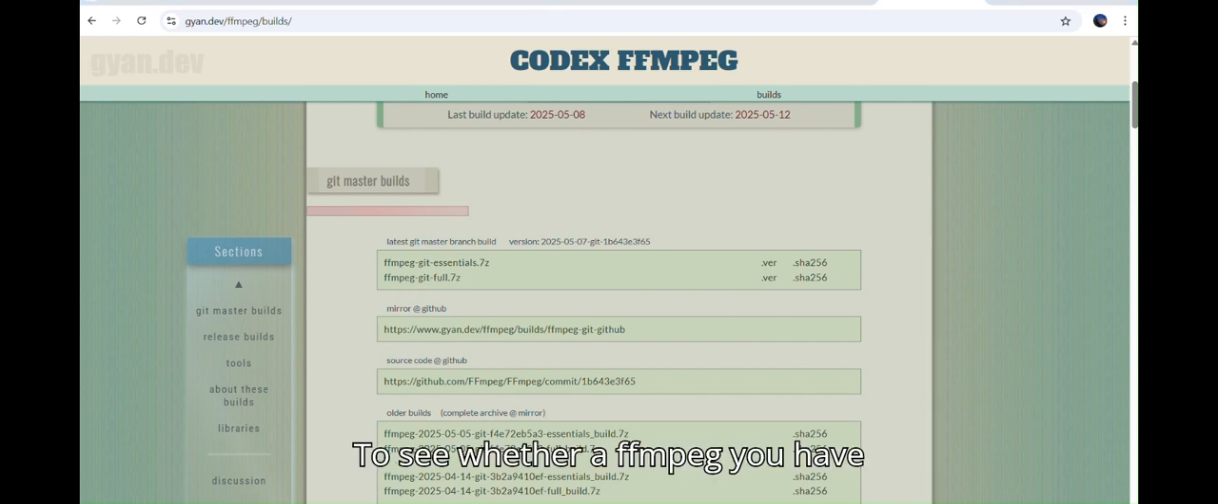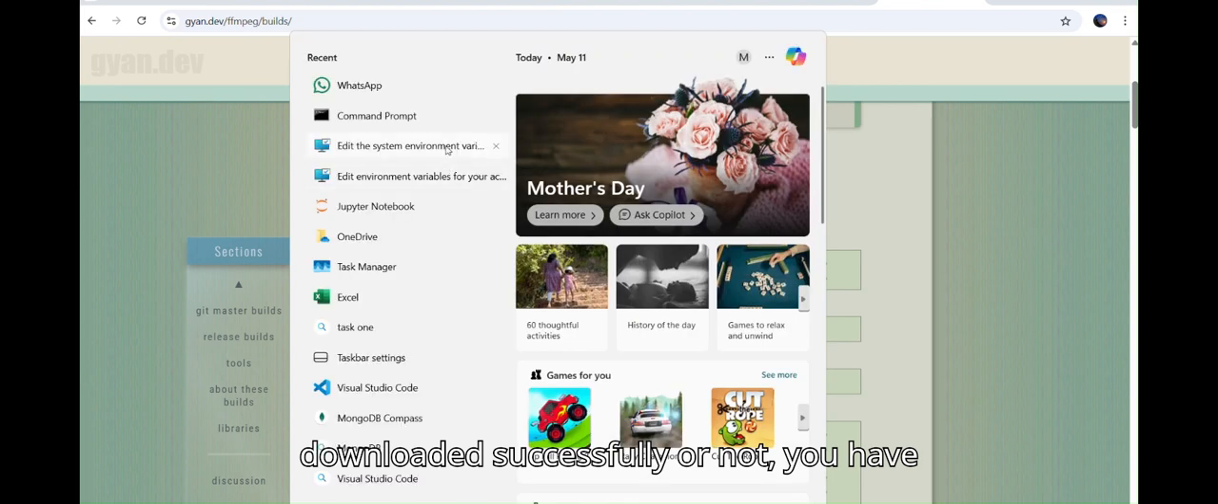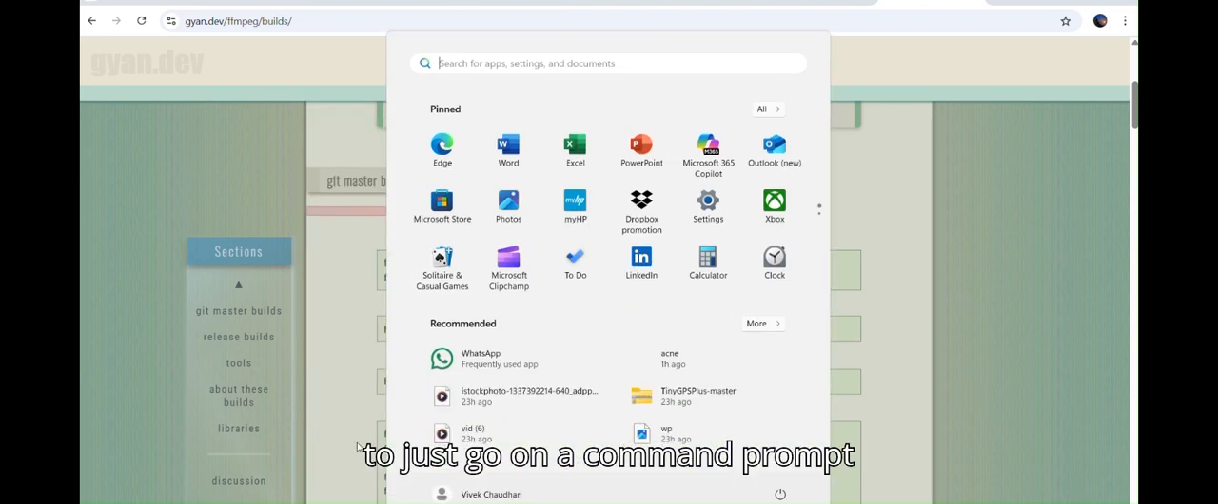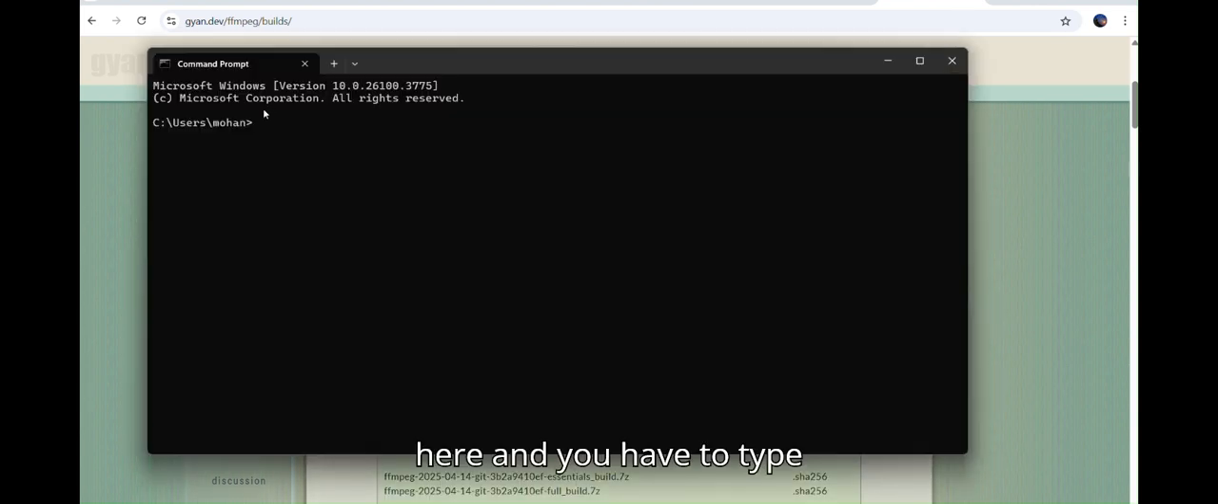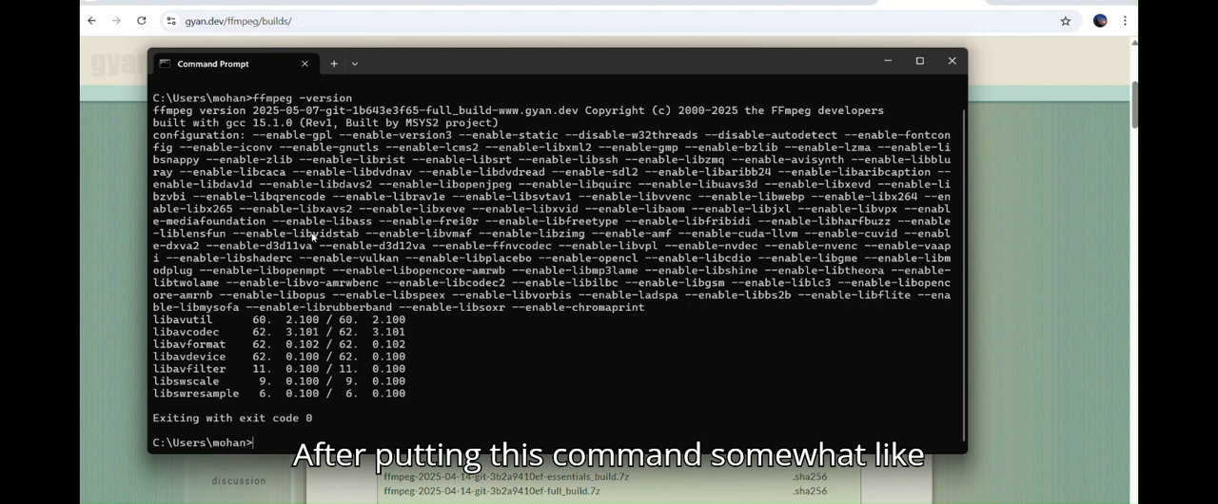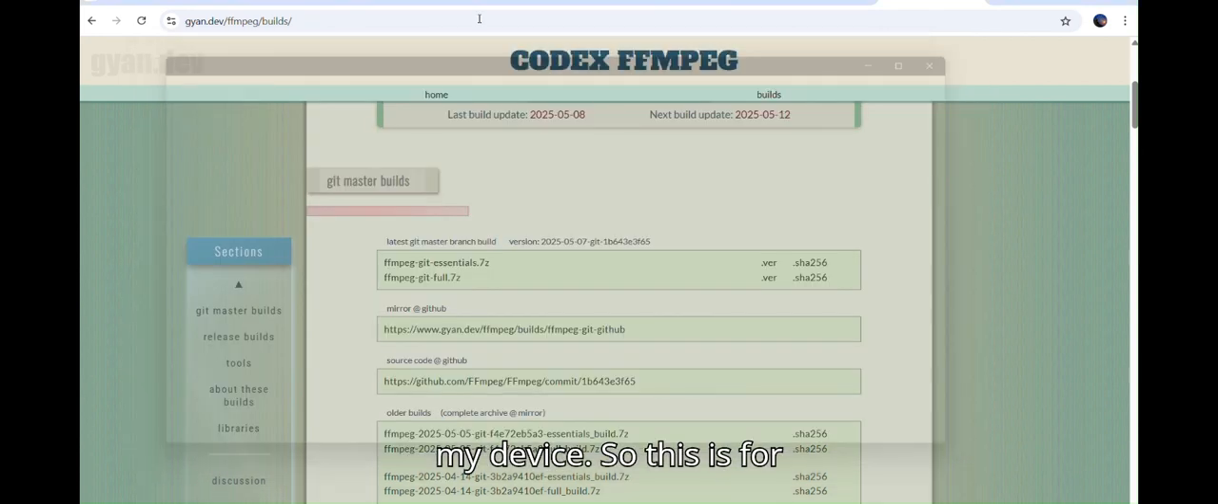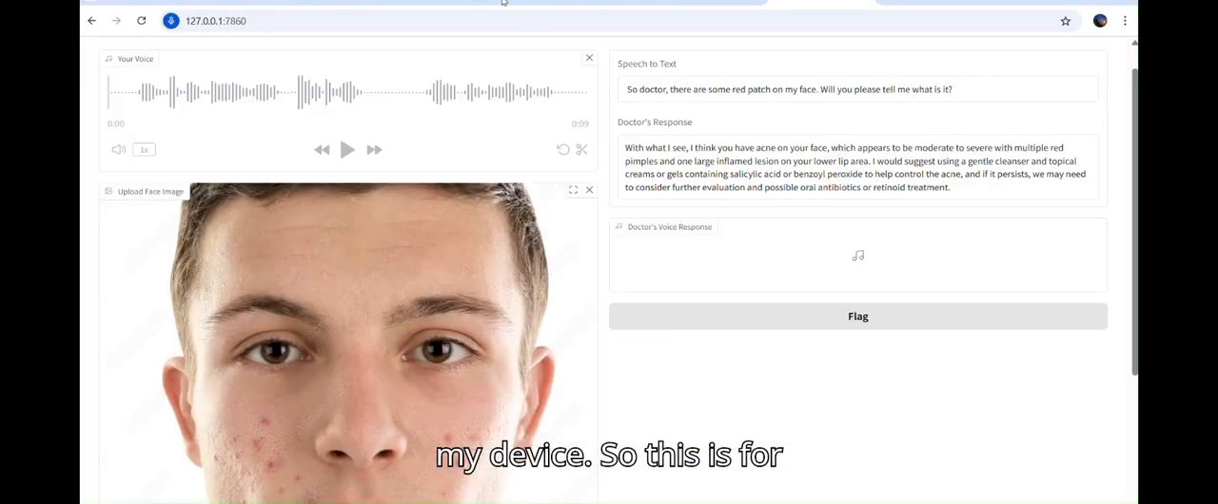To see whether you have downloaded FFmpeg successfully or not, you have to just go to the command prompt and type ffmpeg space slash version. After putting this command, something like this should appear. After that, you can confirm that yes, it has started on my device.